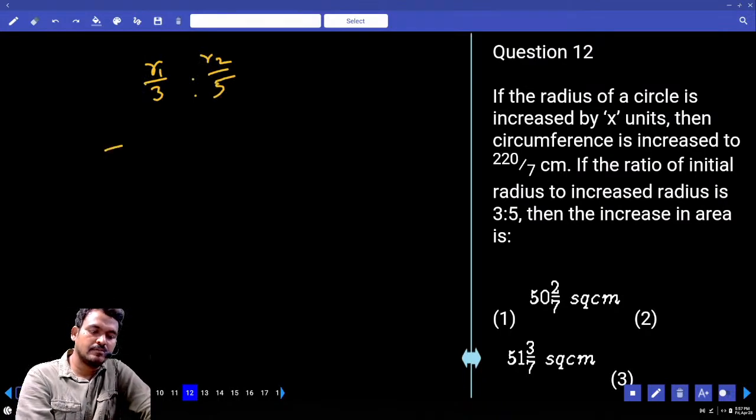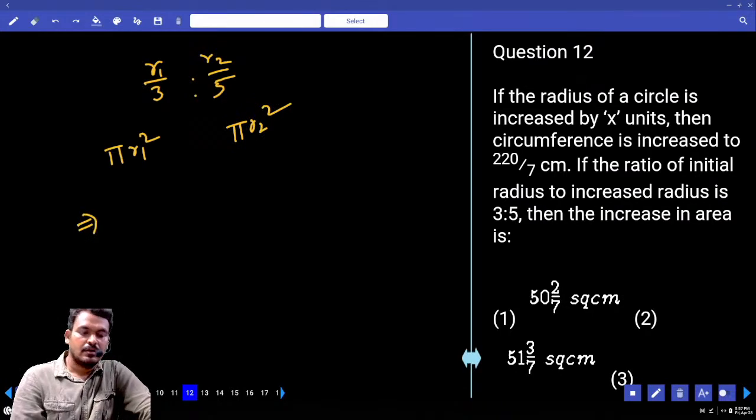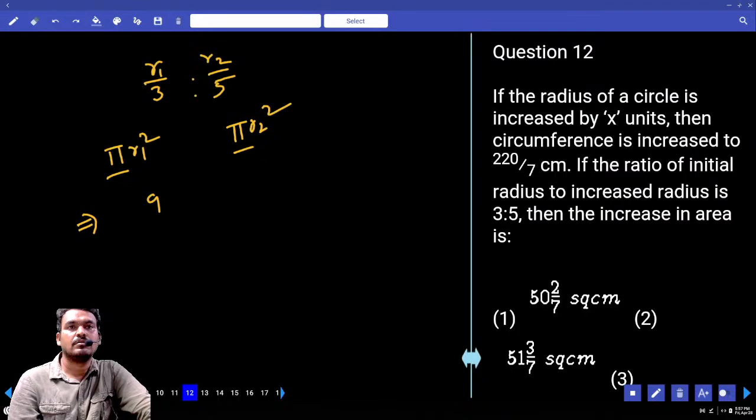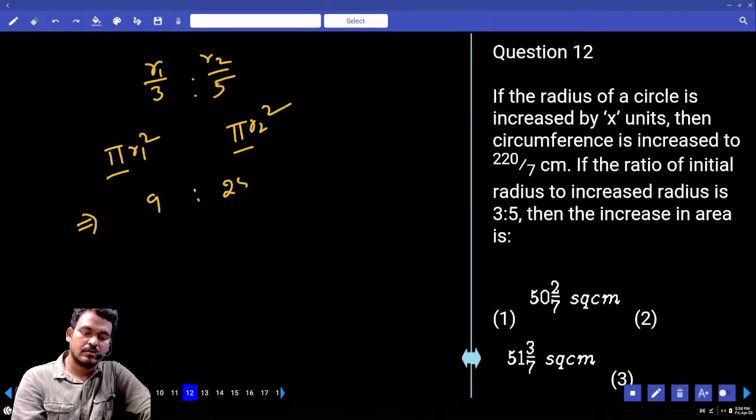What is the original area? Pi r1 square. What is the new area? Pi r2 square. Pi r1 square is 9, because pi is constant. R1 square is 9. R2 square is 25.